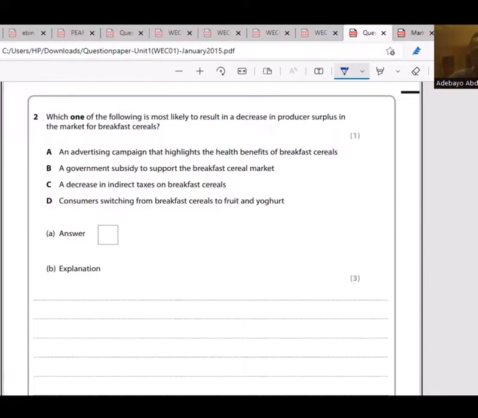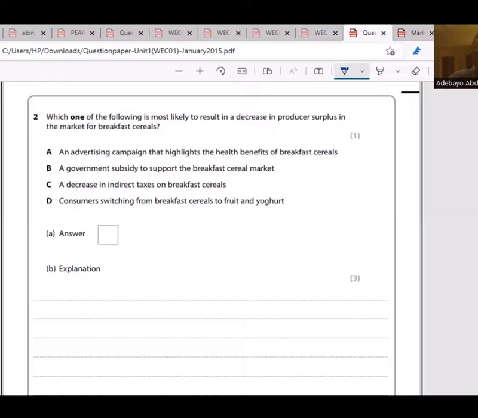C, a decrease in indirect tax on breakfast cereals. That would also increase demand for breakfast cereals. Then we check D, consumers switching from breakfast cereals to fruit and yogurt. If consumers switch from breakfast cereals to fruit and yogurt, it means that the demand for cereals will fall.